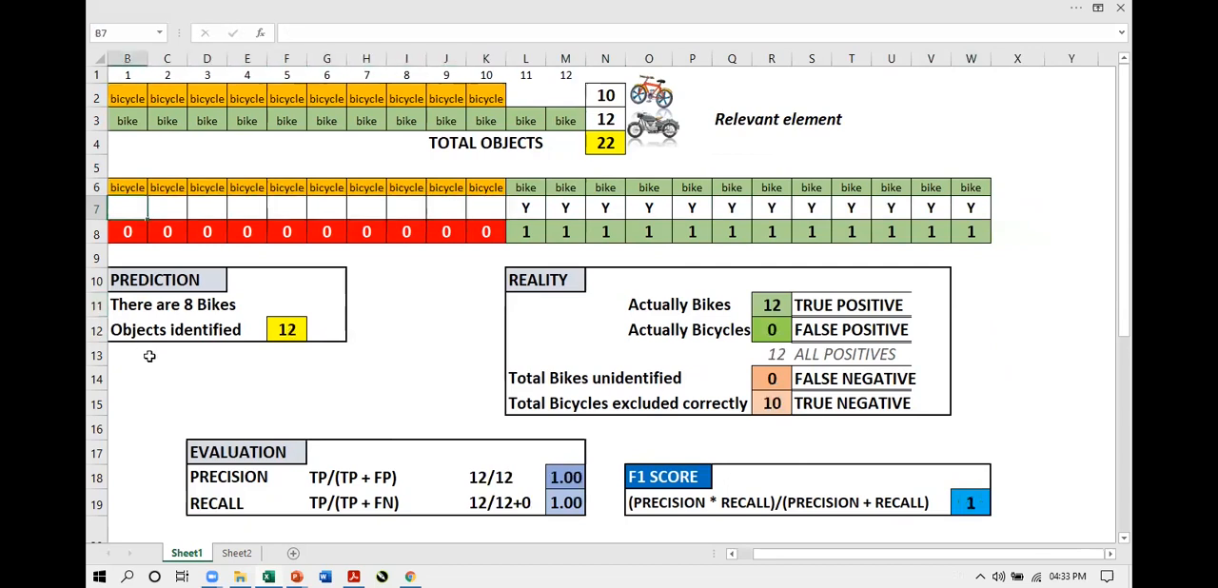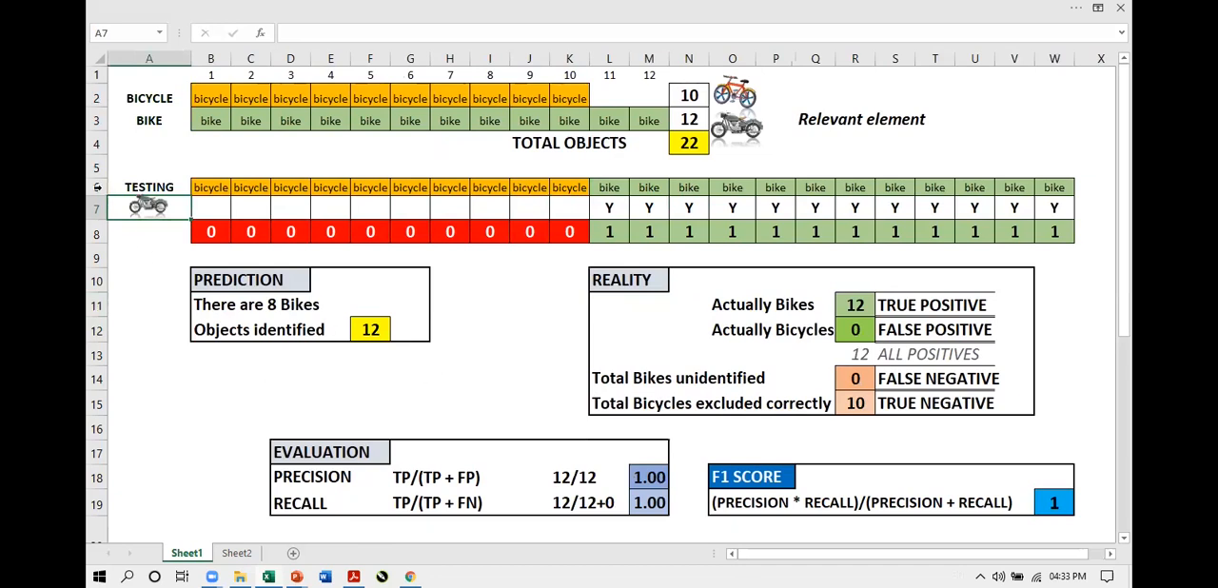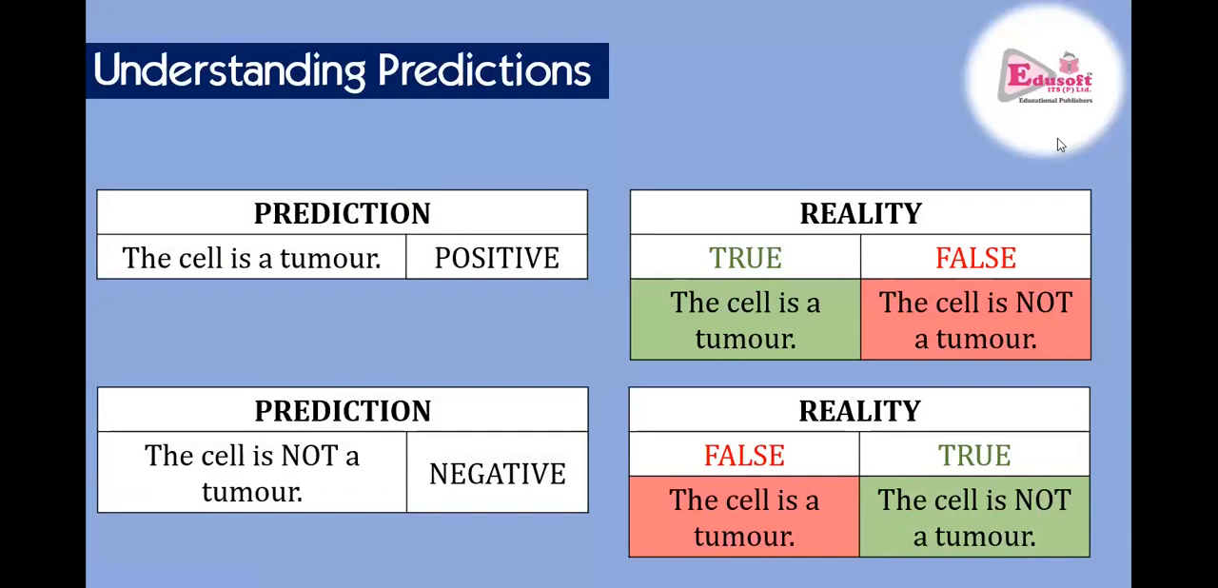Oh, wow. It's an ideal situation here. The model was supposed to identify 12 bikes. It has identified all the 12 bikes. Precision is perfect. Recall is perfect. So what I actually was telling you, this is another example. Now you will be able to understand all this.